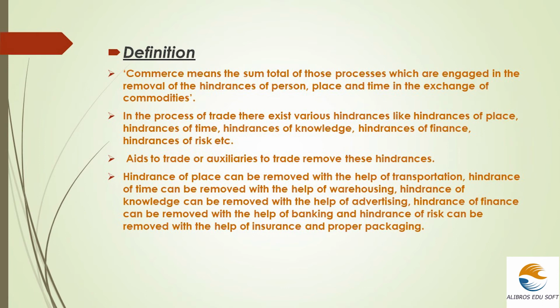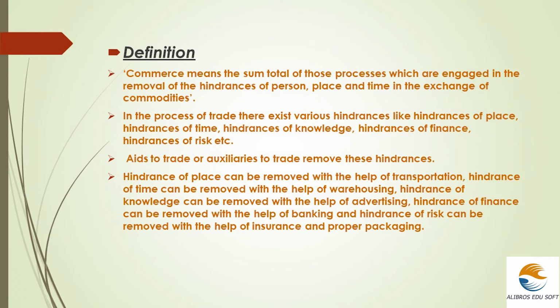It can be removed through transportation, banking, insurance, advertising and all these auxiliaries of trade factors. So when we are asked about what is commerce, it is all the activities or the sum total of activities involved or which are engaged in the removal of these hindrances which are explained